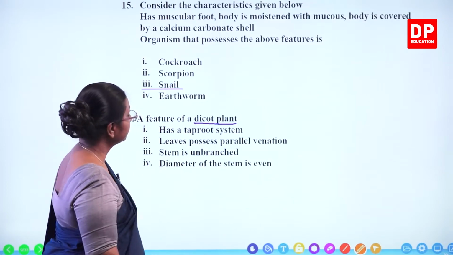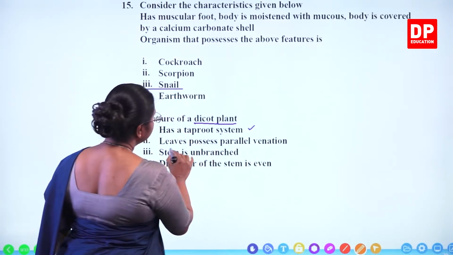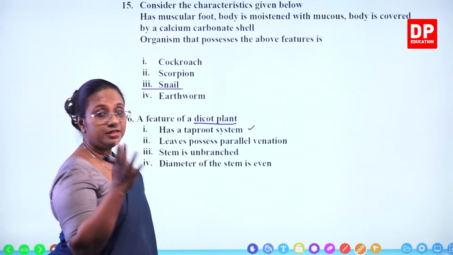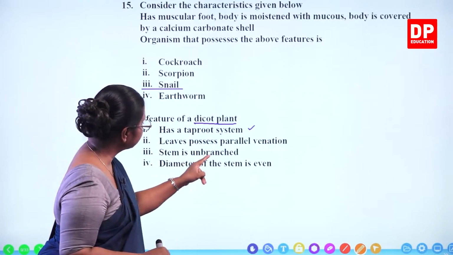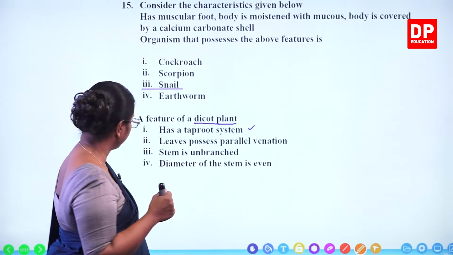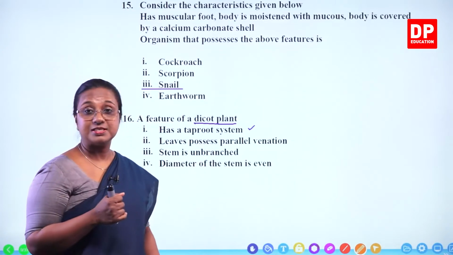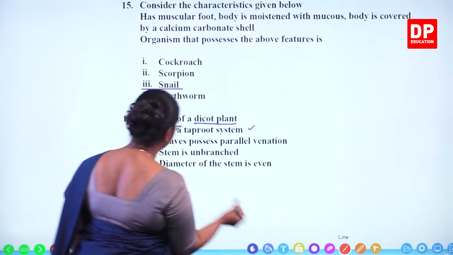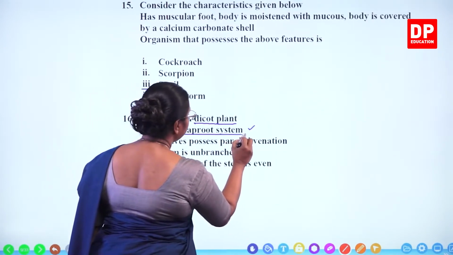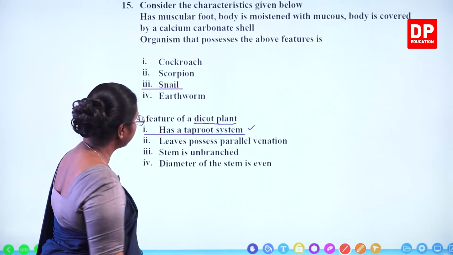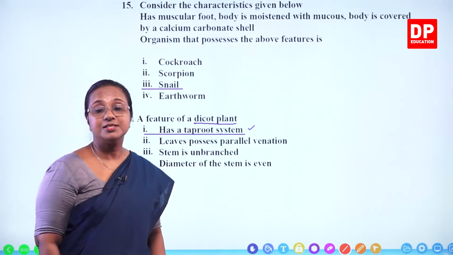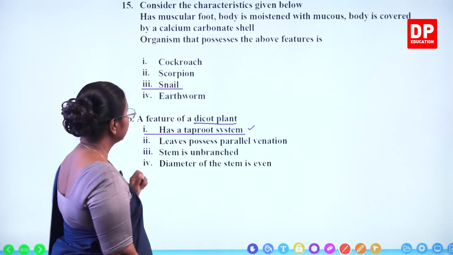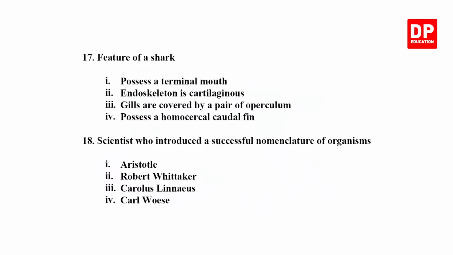Has a taproot system. That is correct. Leaves possess parallel venation. That is for monocots. Stem is unbranched. That again is for monocots. Diameter of the stem is even. That also is for monocots. So the correct answer will be has a taproot system. A feature of a dicot plant is that it has a taproot system. With that, students, I will move on to the next one.